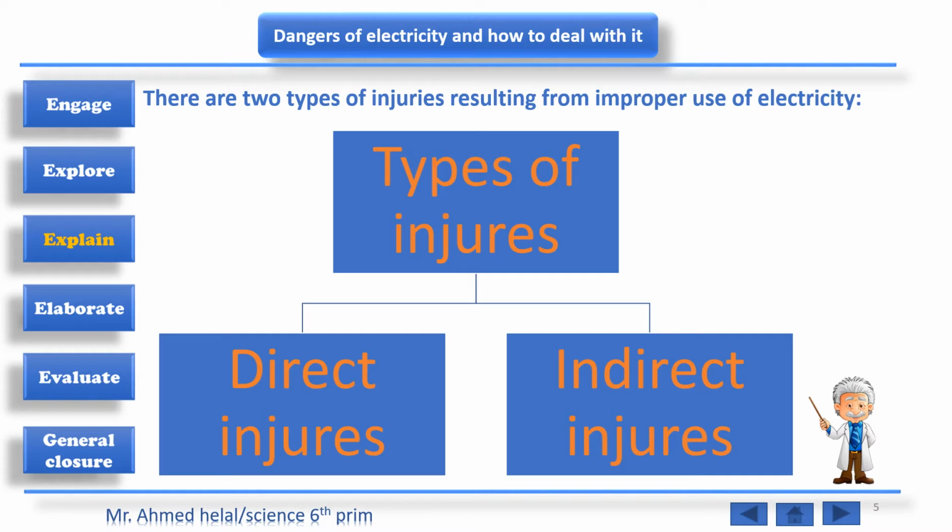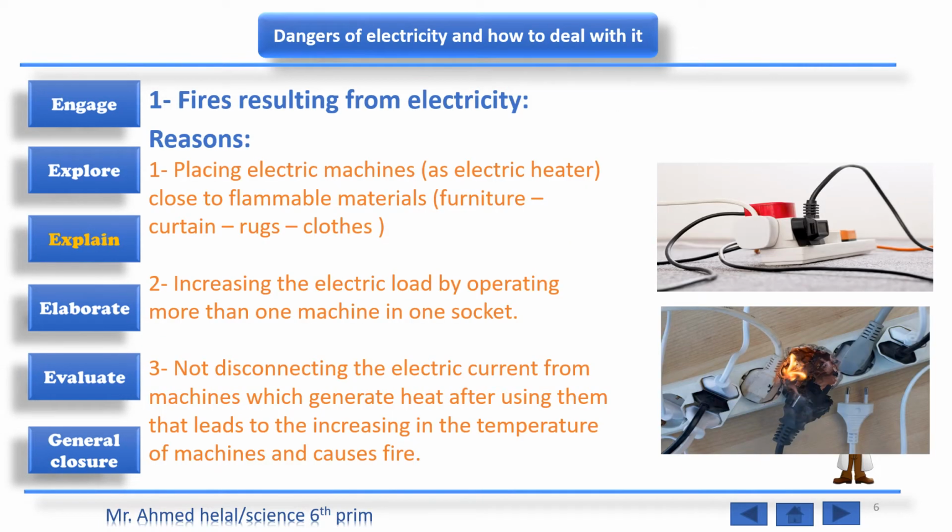There are two types of injuries resulting from improper use of electricity: direct injuries and indirect injuries. First, we'll talk about the fires resulting from electric current. Here we have the reasons. Placing electric machines such as electric heaters close to flammable material like furniture, curtains, rugs, and cloth. And increasing the electric load by operating more than one machine in one socket, like this and this.